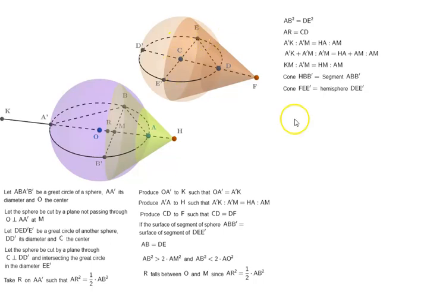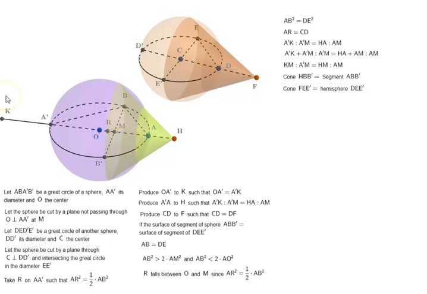So now what we have to do is show that the volume of this cone is greater than the volume of this cone, which will mean that the volume of this hemisphere is greater than the volume of this segment of the sphere ABB prime.